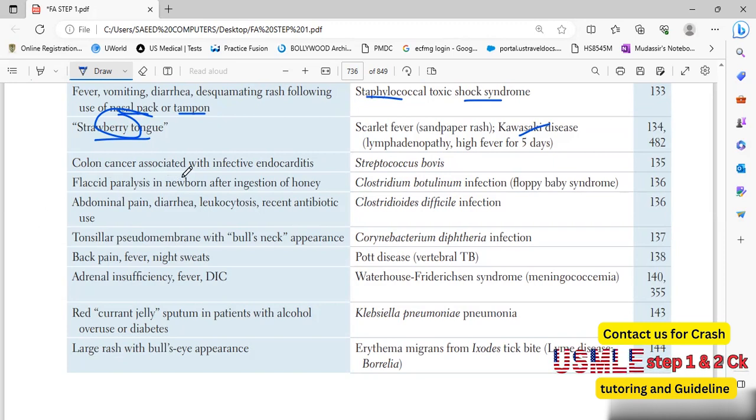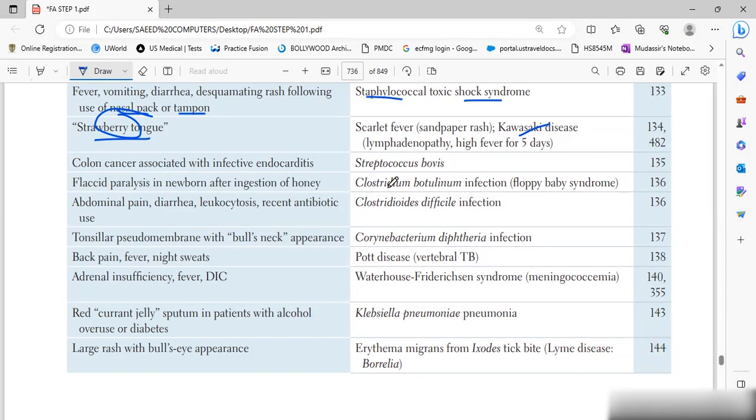Flaccid paralysis in a newborn after ingestion of honey: it is Clostridium botulinum infection, floppy baby syndrome. Guys, here you remember the point: in a newborn, it is the spores that will cause the issue. In an adult, it is the toxin that will cause the issue. That is the difference between them.